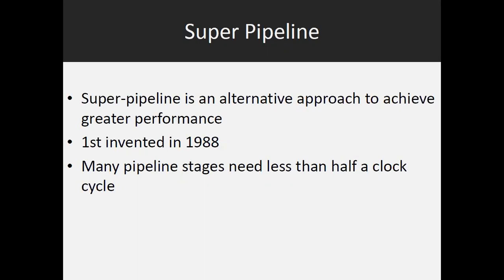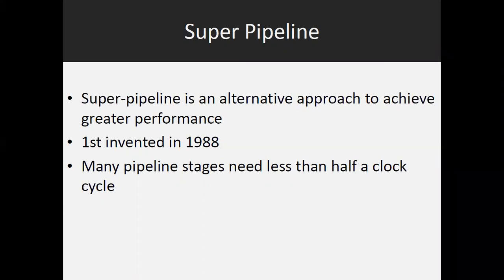Many pipeline stages need less than half a clock cycle. In the pipelining concept, we have learned that one clock cycle is required to perform one operation. We have seen that for instruction fetching we require one clock cycle, for instruction decoding we require one clock cycle, like this. But it is not always mandatory that we require a complete clock cycle. Sometimes a particular operation can be done in less than half a clock cycle.